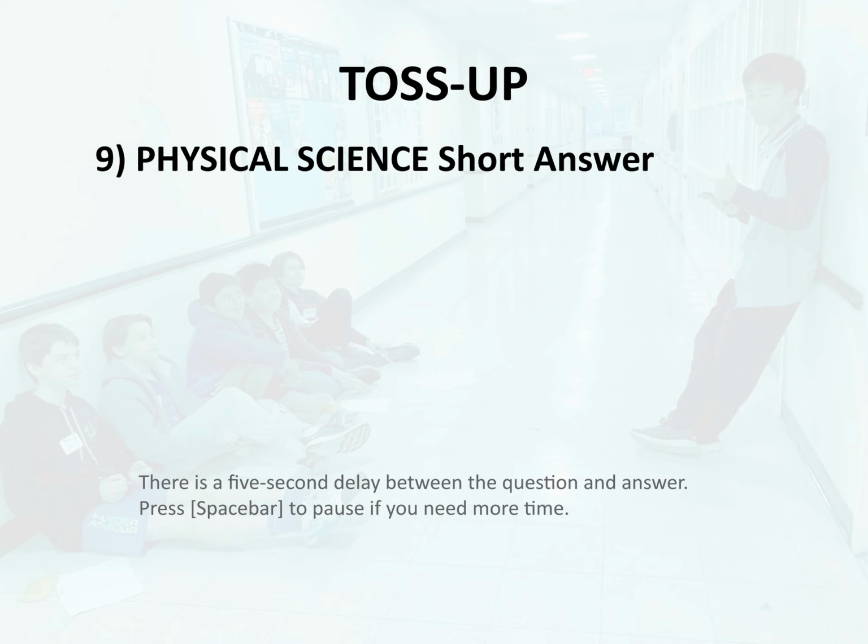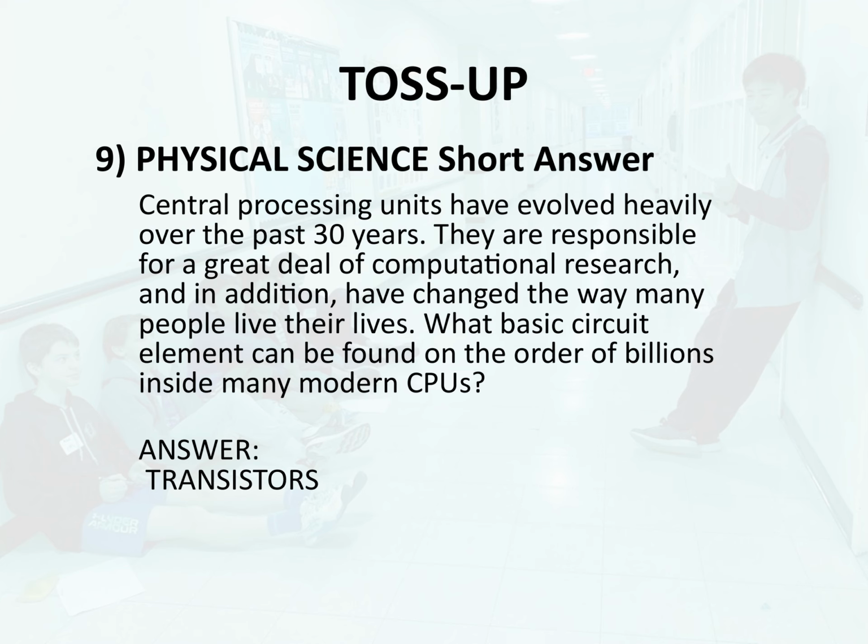Toss-up 9. Physical science. Short answer. Central processing units have evolved heavily over the past 30 years. They are responsible for a great deal of computational research and, in addition, have changed the way many people live their lives. What basic circuit element can be found on the order of billions inside many modern CPUs? Answer: transistors.